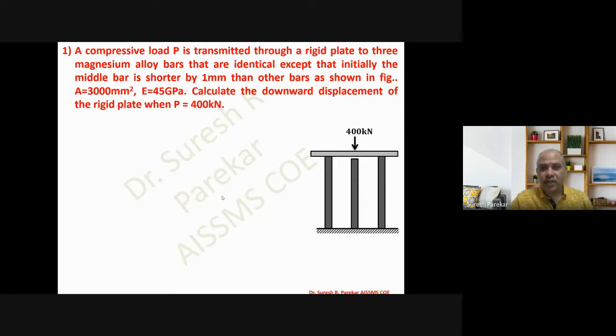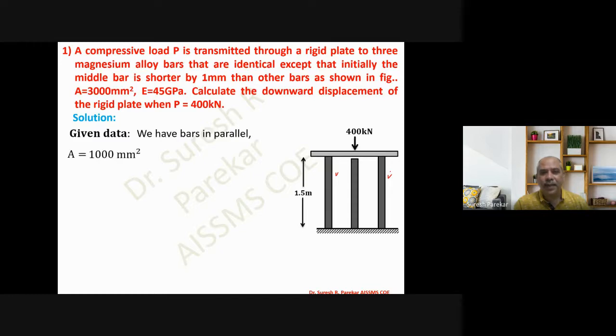So first, the outer bars will be deformed, or shortened, by 1 mm. After shortening by 1 mm, the plate will touch the middle bar, and then the load will be shared by all three. In this 1 millimeter, the load will be shared by the two outer bars only, and then we will calculate that value. So we have bars in parallel.